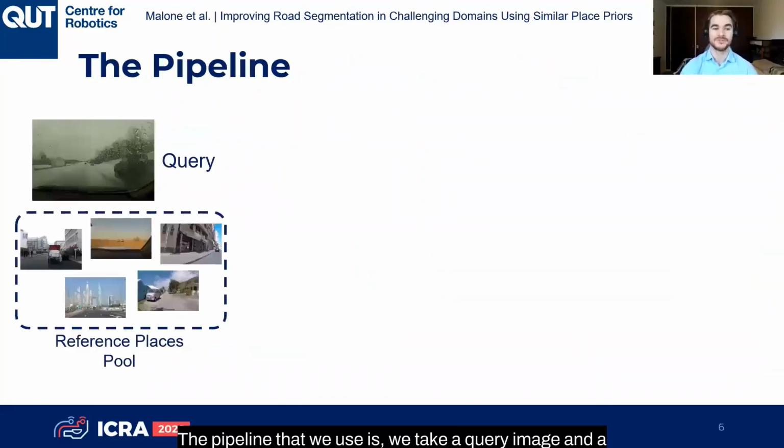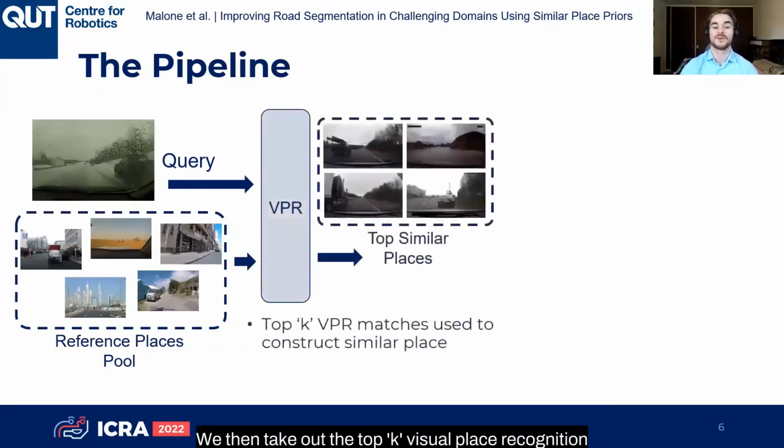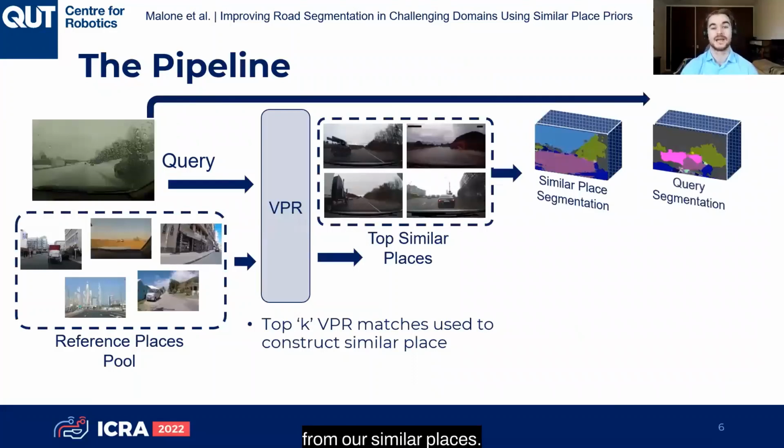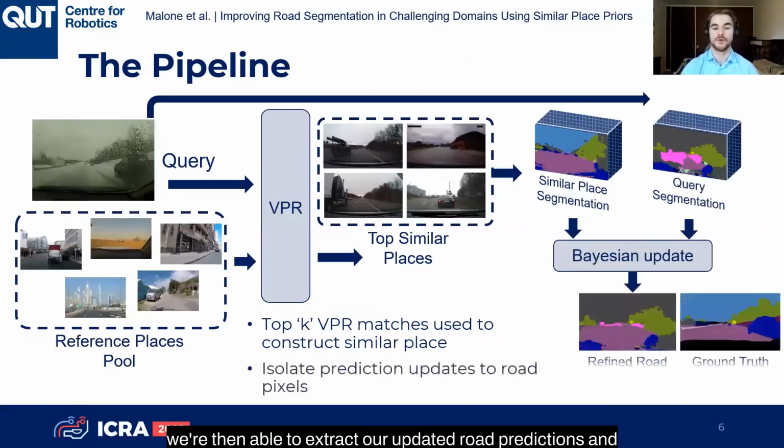The pipeline that we use is we take a query image and a reference pool of places, and we feed these into a visual place recognition network. We then take out the top K visual place recognition matches, which are most similar to our query image. We then take the segmentation output from our similar places and our query segmentation, and we feed this into a Bayesian update. We're then able to extract our updated road predictions.